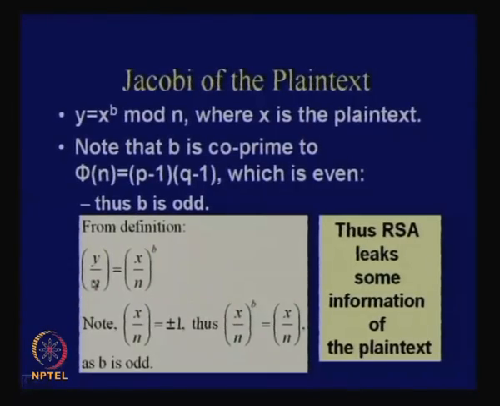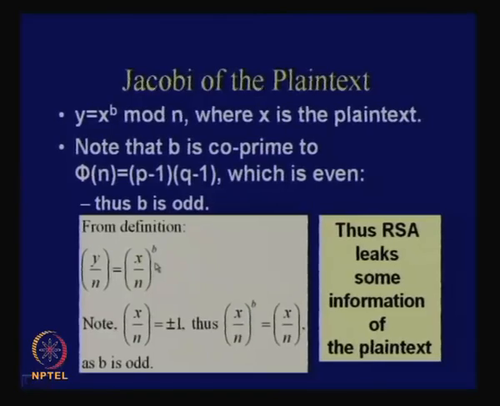Now what is the Jacobi of y by n? We know that y is equal to x power b mod n. From the definition, y Jacobi n should be x Jacobi n power b.